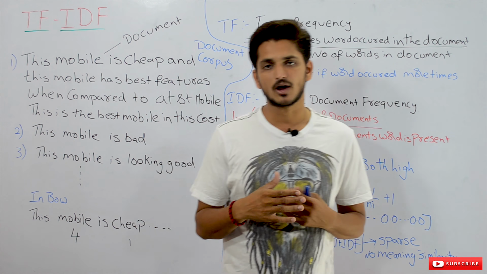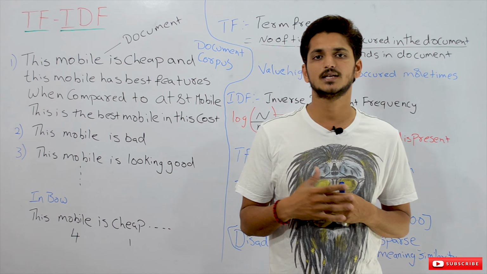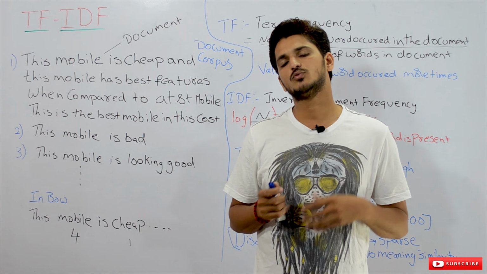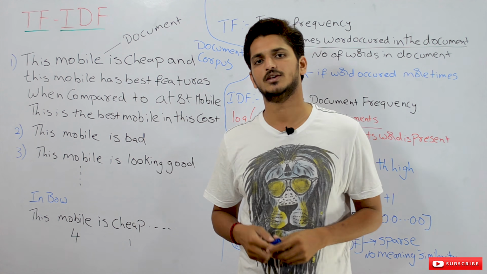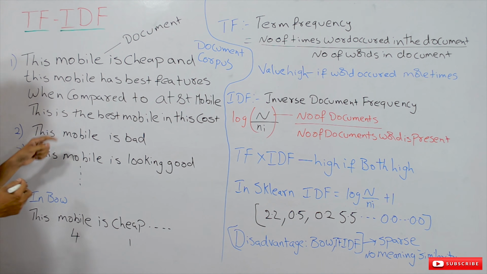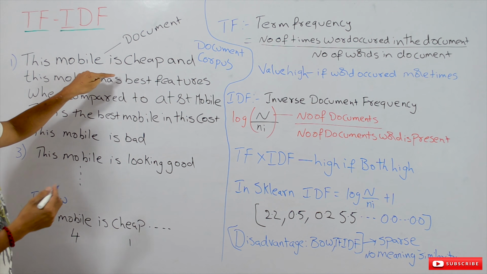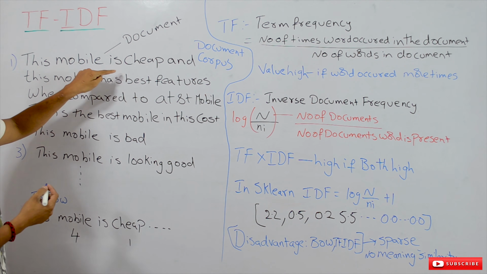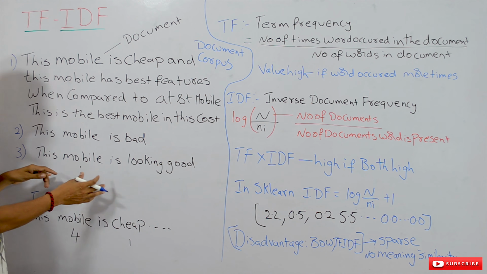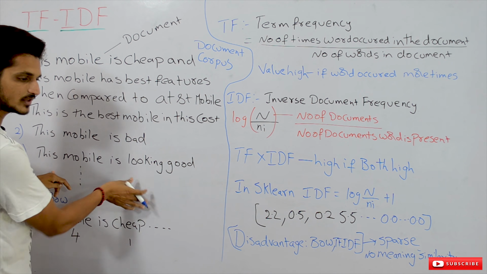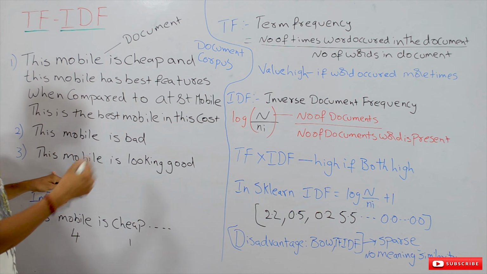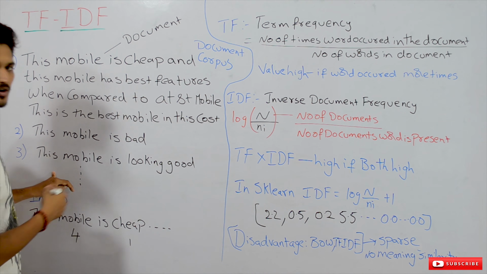The discussion about bag of words and the Amazon mobile data set is clearly made in our previous classes. So please watch our playlist sequence and come back here. Now coming to the example, we have taken feedbacks from different customers on different mobiles in the Amazon dataset. How many feedbacks have we considered? We considered 70,000 different feedbacks from different customers. From that, we have written a few of them here for understanding our TF-IDF concept.